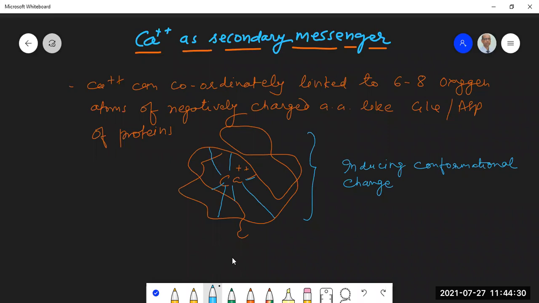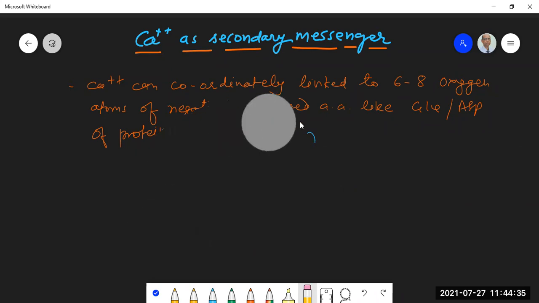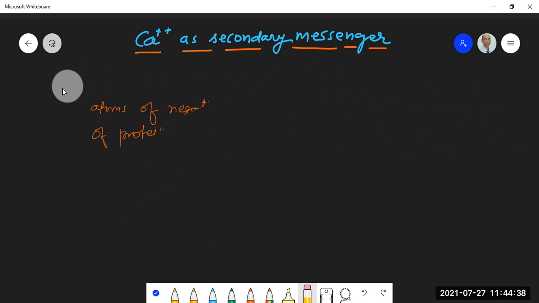So it is for these two reasons that calcium has been chosen to act as a secondary messenger. Please remember, one is that calcium has to be kept low within the cytoplasm because it can form insoluble calcium phosphates, and therefore any small increase in the level of calcium serves as a trigger. And second, it can coordinately link with 6 to 8 oxygen atoms of different parts of a protein, wherever aspartate and glutamate are there, and it facilitates the conformational change.